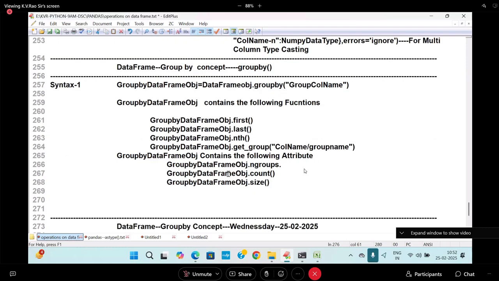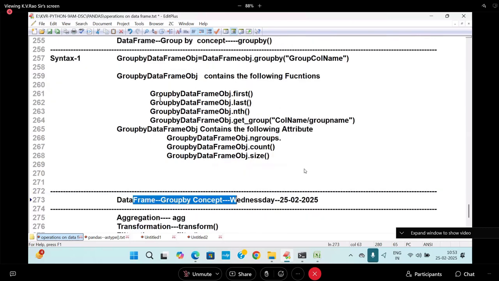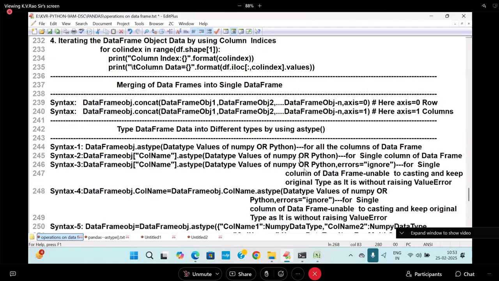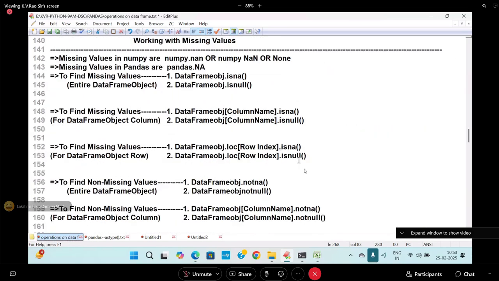Whether you write it in the notes or not, 90% might not be writing it. But if anybody is writing, don't write this one. Up to here only, just mention it. Keep this chart preserved with you, which is very important for you.